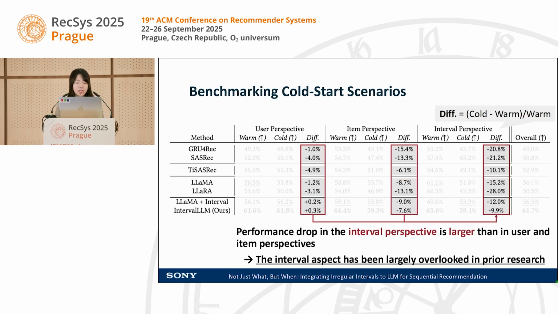And if we further compare different perspectives, like user cold start, item cold start, and interval cold start, we can see that the performance drop in the interval perspective is larger than in the user and item perspectives, which means that we believe the interval aspect has been largely overlooked in prior research.